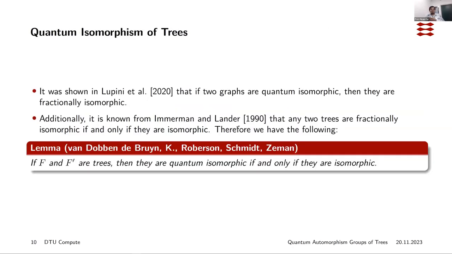And this allows us to prevent some tricky situations, such as the quantum automorphism group of a disjoint union of two graphs which are quantum isomorphic but not isomorphic. And yeah, this lets us avoid that tricky situation.